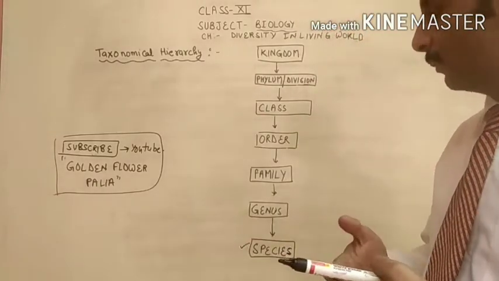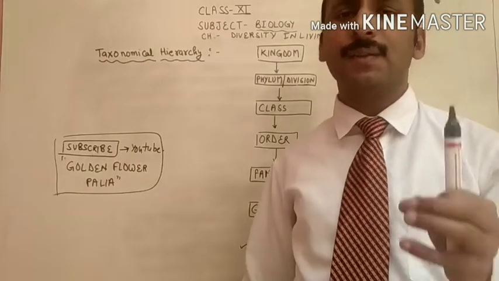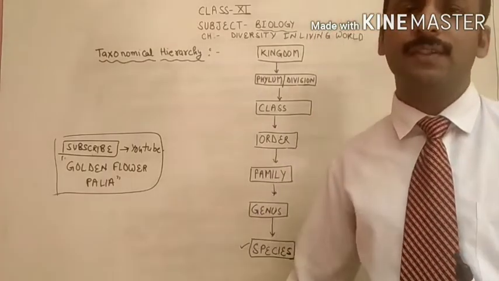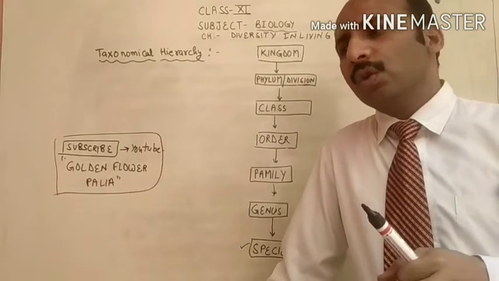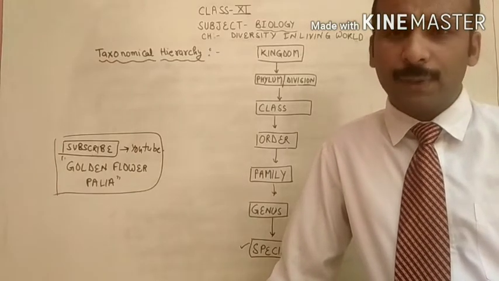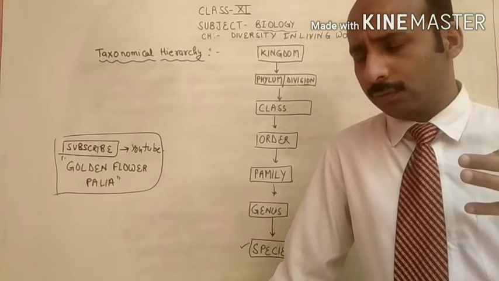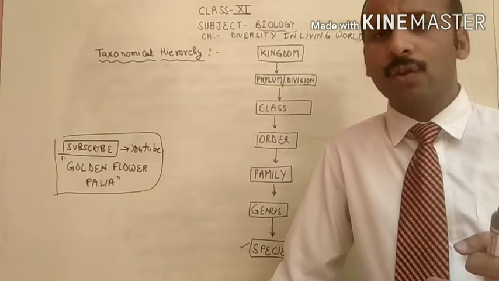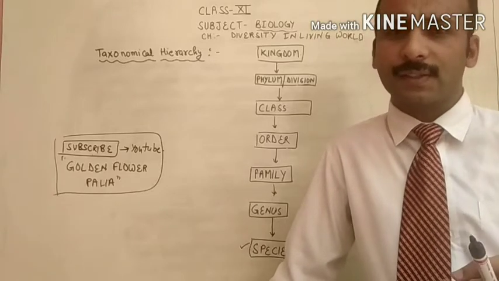That group of similar organisms is called a species, and species is the smallest unit of classification. It is the group which cannot be divided again into parts, a group of similar organisms which have very few differences.